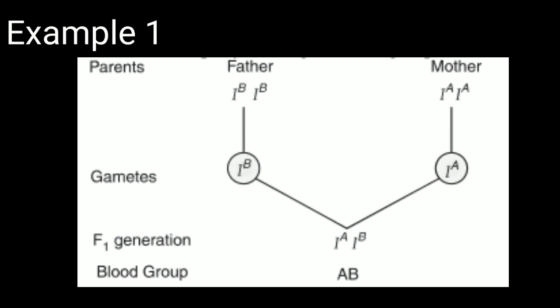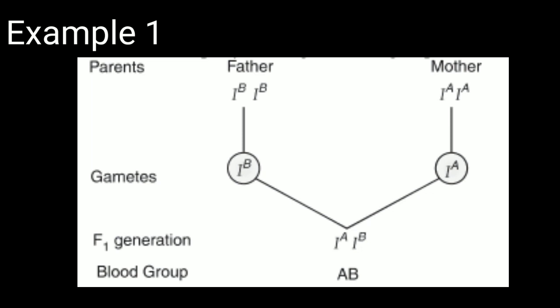So this is one condition where the father and the mother are both homozygous, but the father possesses blood group B and the mother possesses blood group A. And there is a very high possibility that all the offspring of these parents will possess the blood group AB. So this is example 1.